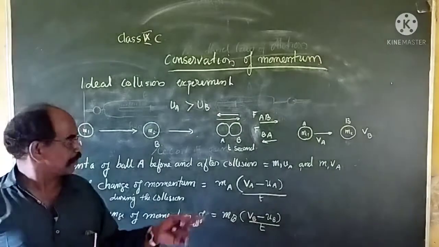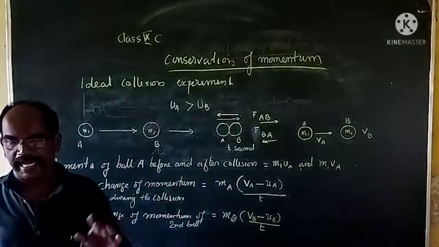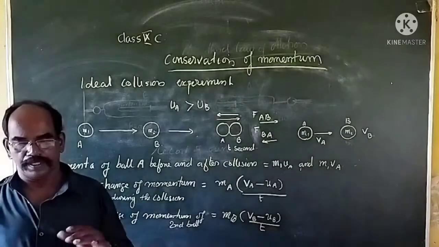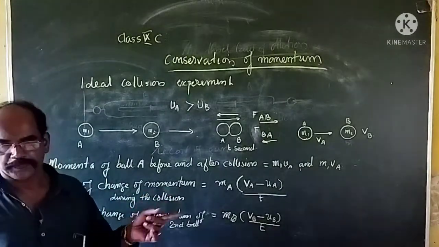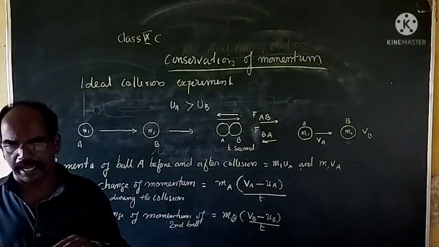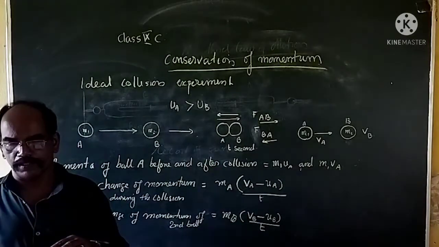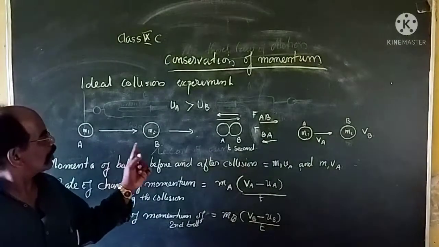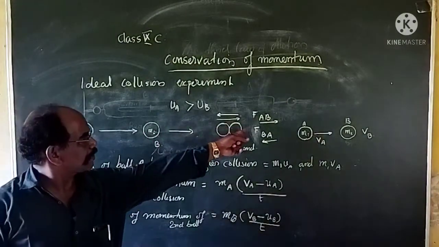And this one, for the second ball, is the reaction. Force BA is the reaction, and force AB we are taking as action. So that also we have to remember.